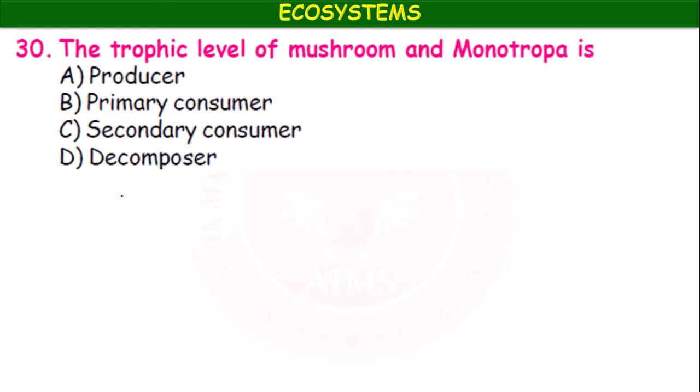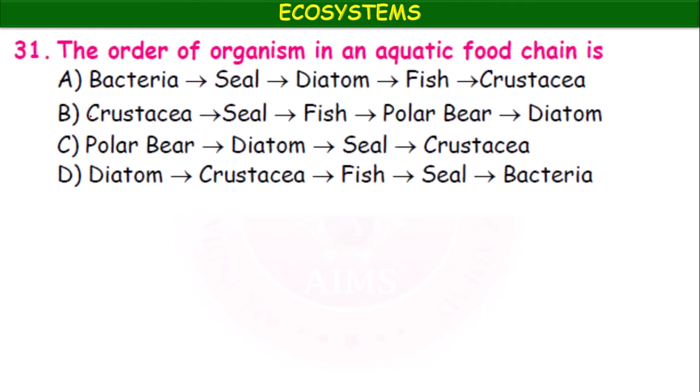The trophic level of mushroom and monotropa is producer, primary consumer, secondary consumer, decomposers. It is the secondary consumers. Here one sequence is given. The order of organisms in an aquatic food chain is: option A, bacteria, seal, diatom, fish, crustacea.